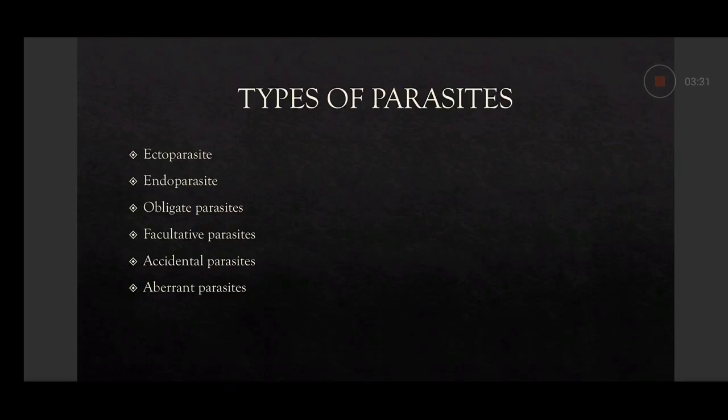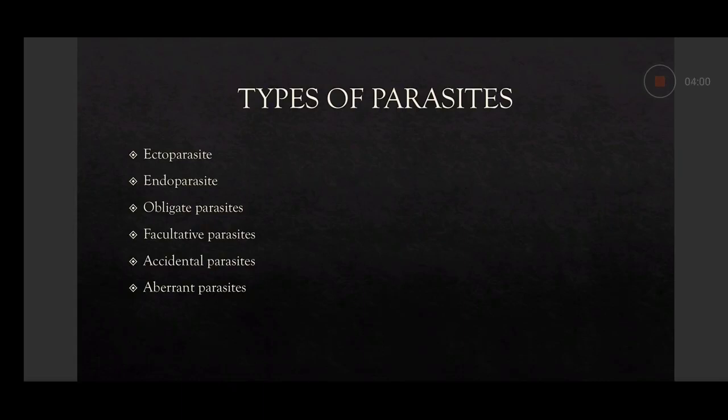Then comes the obligate parasite. Obligate parasite, as the name suggests, obligate means that they cannot exist without their host. When they can't exist without their host, they are named as obligate parasites. One example is the malarial parasite. Plasmodium species causing malaria is an example of an obligate parasite.